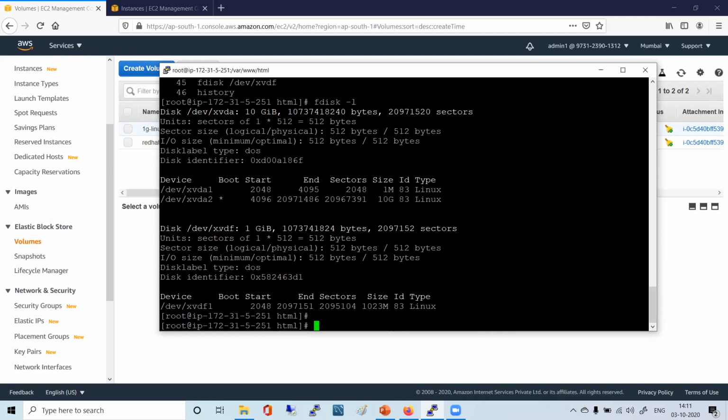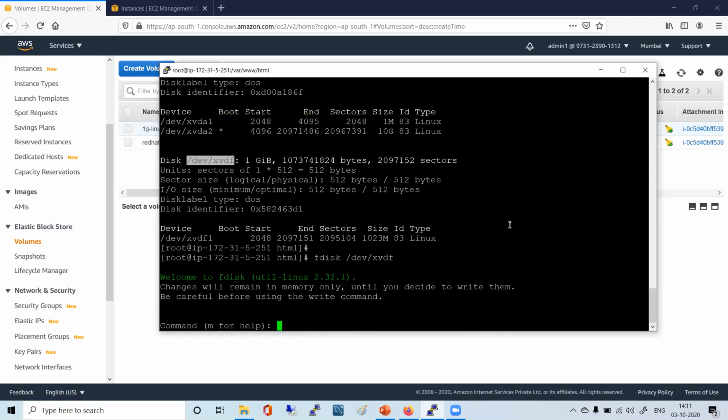So that's why I'm not asking you to make it fixed. You should know how to look for a disk. Say one more you add, one more you add, so the name will be different, right? So you just have to create a volume and attach that volume to your EC2 instance. Then you come to the instance and there you say fdisk and the name of the disk. Simply you press enter, right?